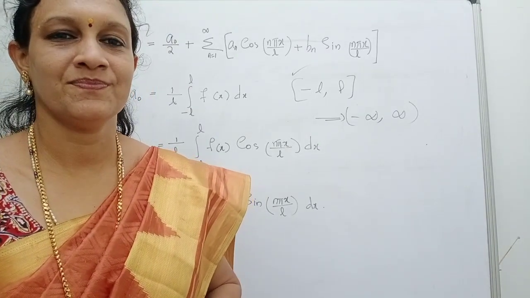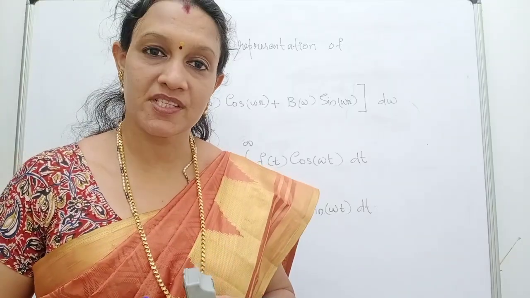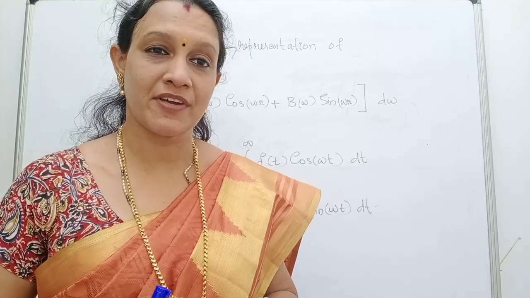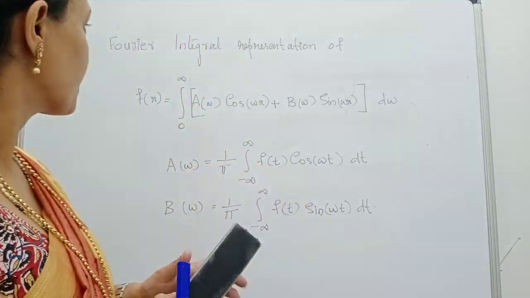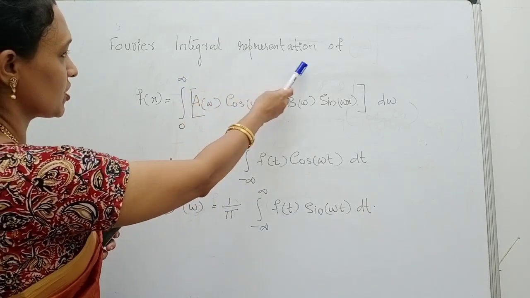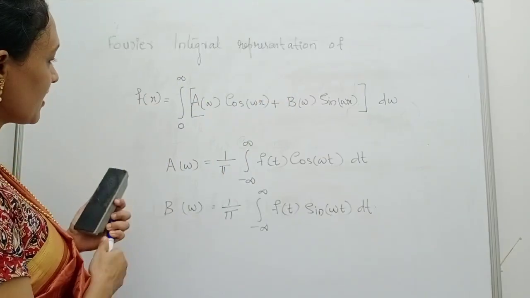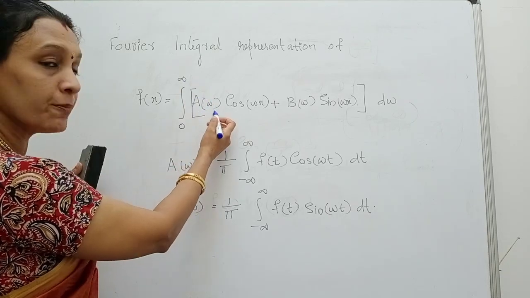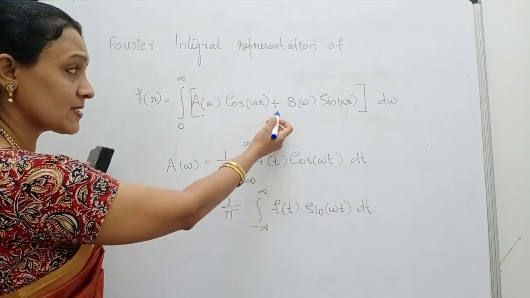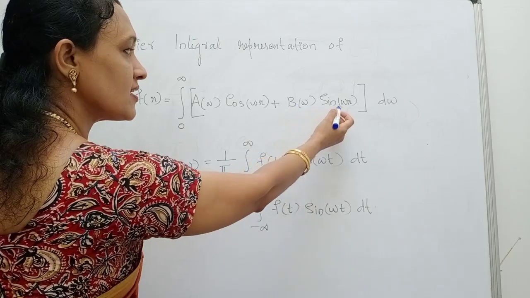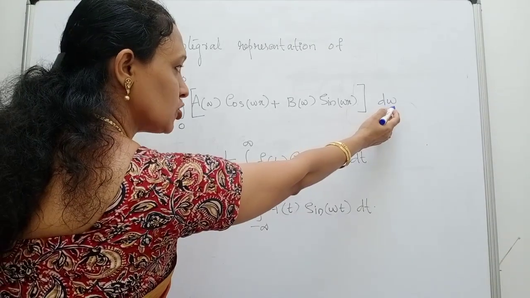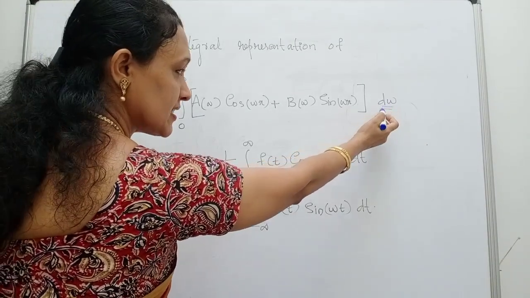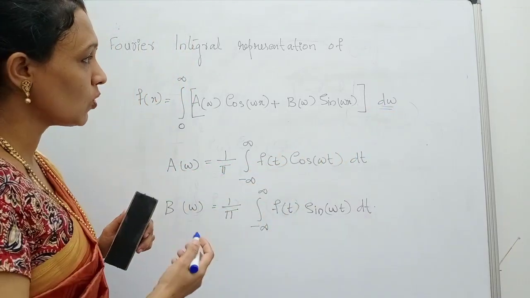The Fourier integral representation of f of x is given by integral 0 to infinity a omega cos omega x plus b omega sin omega x into d omega. See, the integral is with respect to omega.